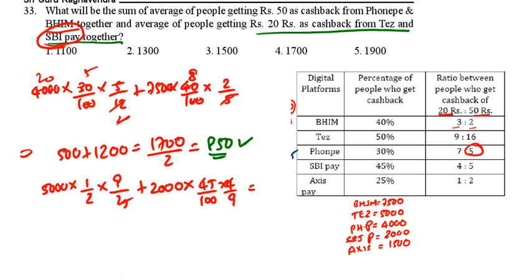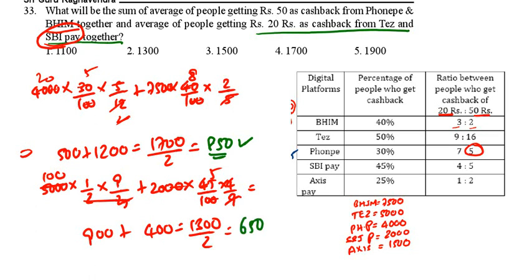Do the calculation. 50, 100. This is 900. This is 2 zeros, 2 zeros, 400. 900 plus 400 is 1300. 1300 by 2 is 650. This is 650. This is 800. What is the sum? So sum of 850 plus 650, that will give 1500 as the final answer. So 1500 is our answer. 1500 means option 3 is the correct option.